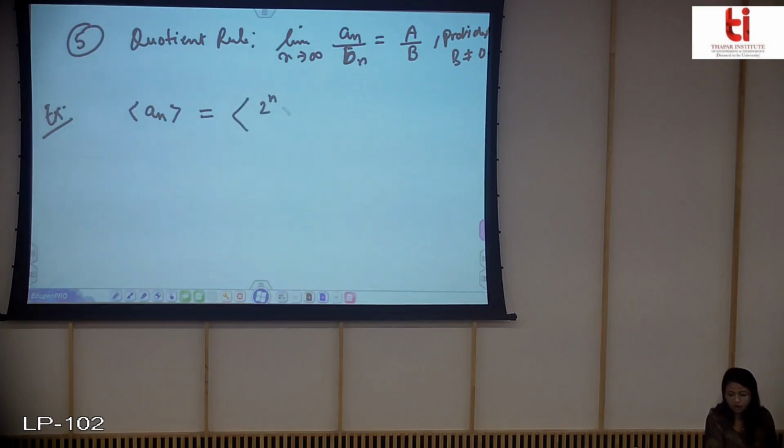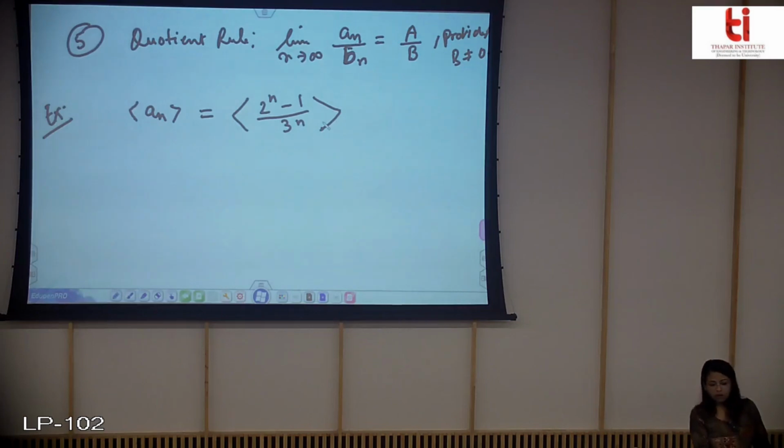Suppose that you have this sequence. Now you want to see whether this sequence converges or diverges. So what do you do? You take out the limit.